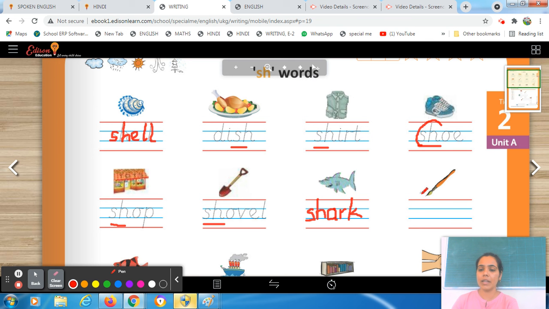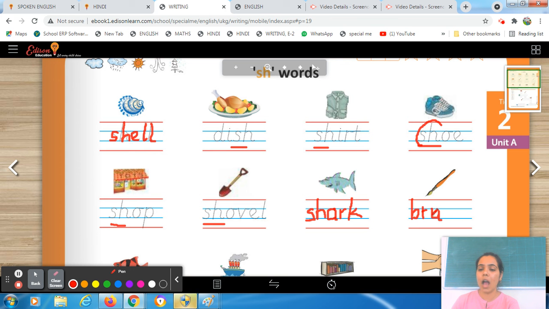Okay, the next one is this one. Ma'am, this is a brush. Very good. So here you have to write b, r. R sound comes from R. We did it in the previous class, students. U, very good.